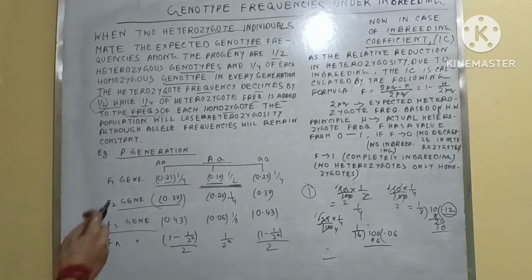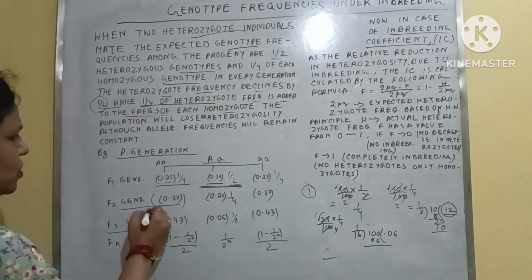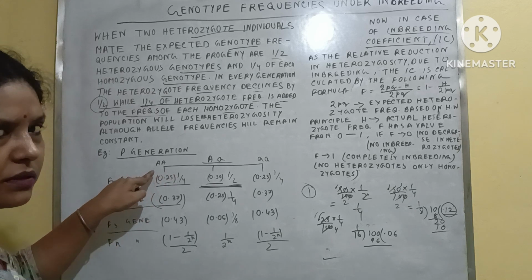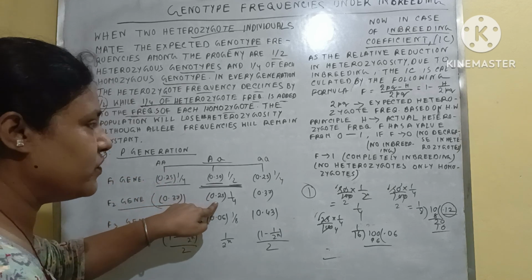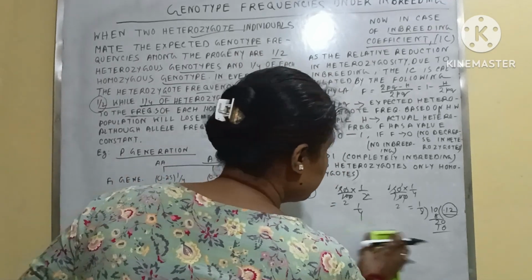This line is saying that 1/4 of the heterozygote frequency is added to this, not 1/4 of the homozygote frequency. So I had a mistake.